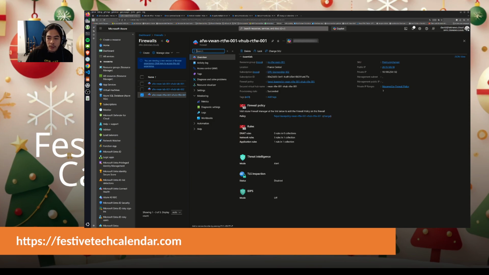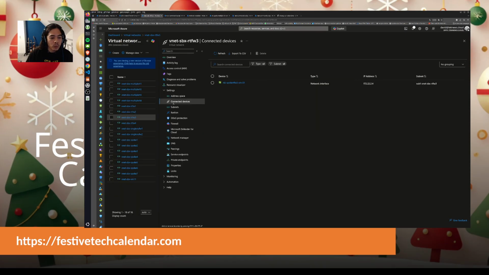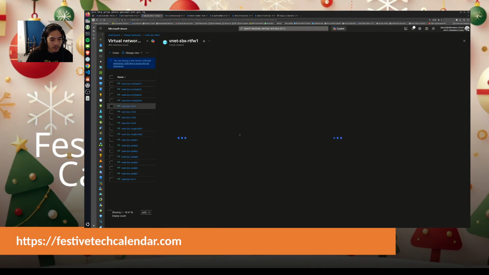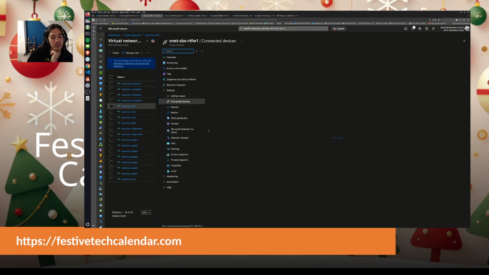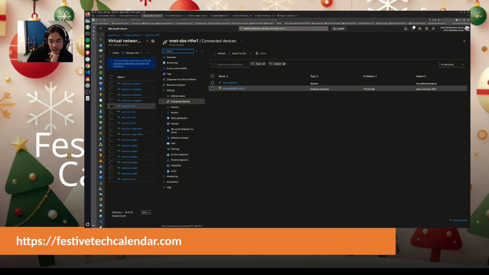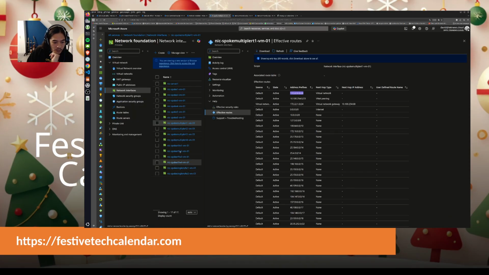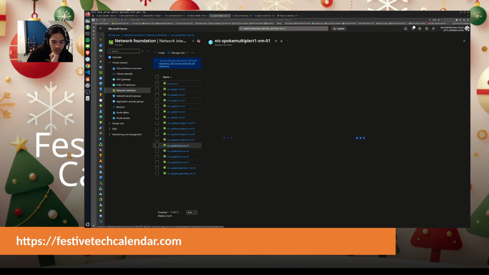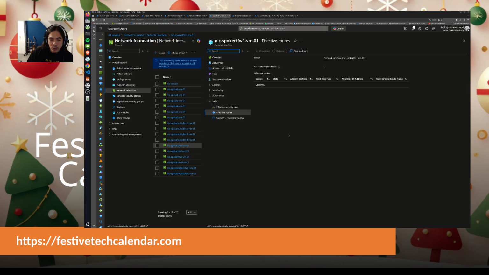Okay. You can see the IP over there, which is interesting. And then I will go to the related network. So I have this one, which is interesting. I have one connected device. So we'll go to the corresponding NIC, which is RT firewall 1. Perfect. I will see the effective routes, and I will be able to identify that I have something different from earlier.